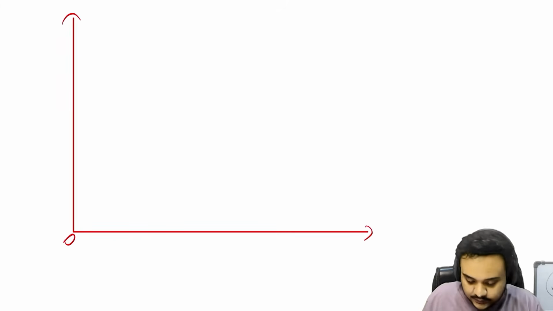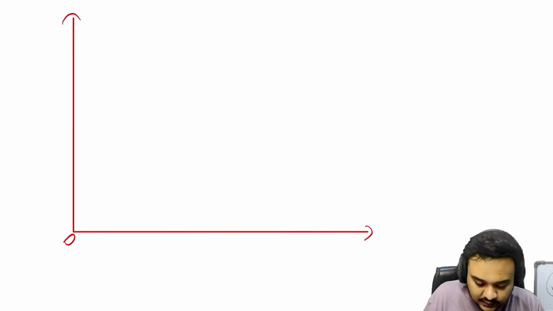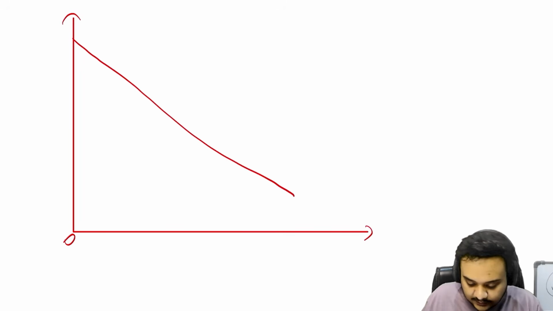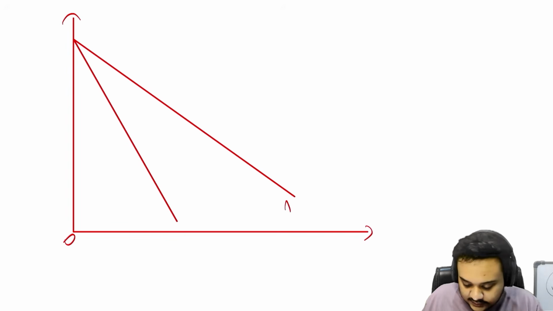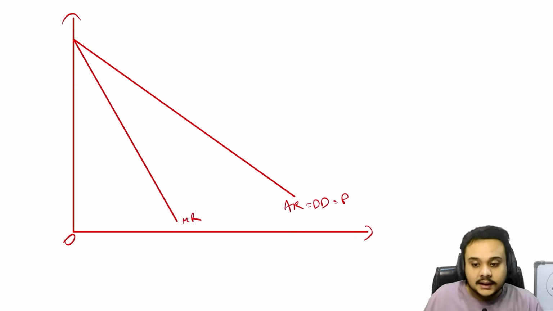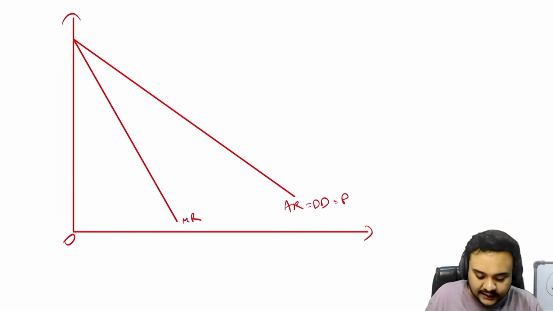Okay, so the AR and MR curve is going to be the usual case, a downward sloping. This is the AR or demand curve for the price. This is the MR. Okay. Now, before we take a look at the AC curve, look at the MC curve.